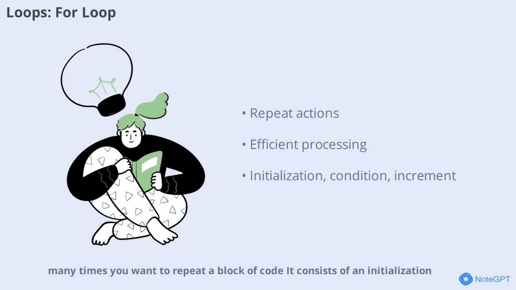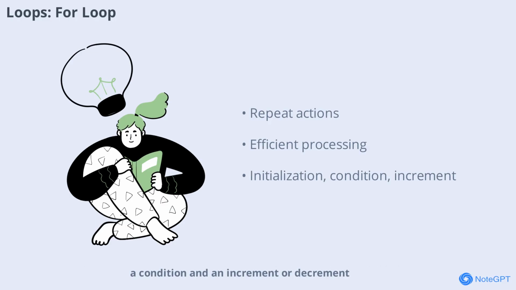It consists of an initialization, a condition, and an increment or decrement. Let's see how to use for loops to process data efficiently.